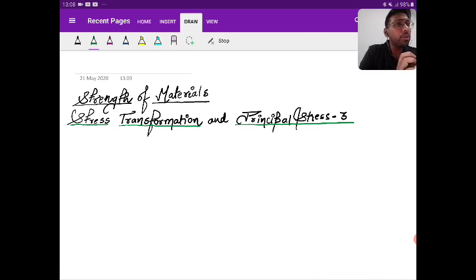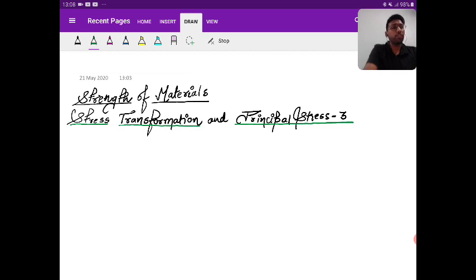Till now, we have studied what stress transformation is, the analytical method of stress transformation, what principal stress is, what the maximum shear plane is, and how we link it with the maximum and minimum principal planes. We have already seen that, yes or no?